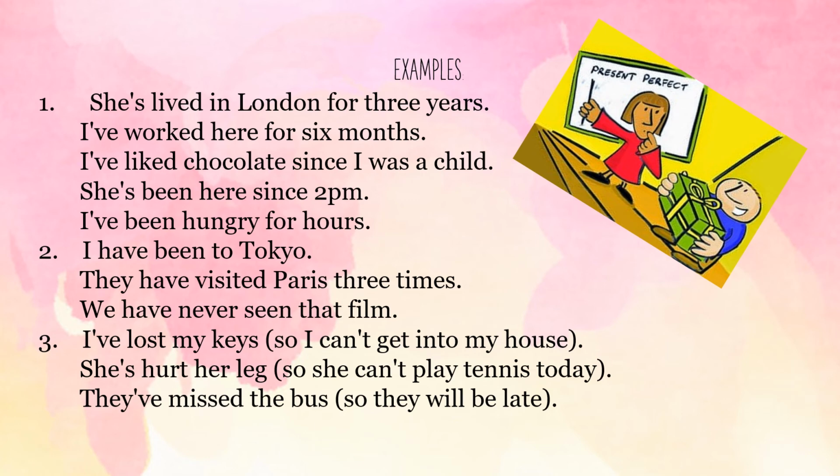For the second rule, as I told you, I have been to Tokyo. They have visited Paris 3 times. We have never seen that film. And for the third rule, I've lost my keys, so I can't get into my house. She's hurt her leg, so she can't play tennis today. They've missed the bus, so they will be late.